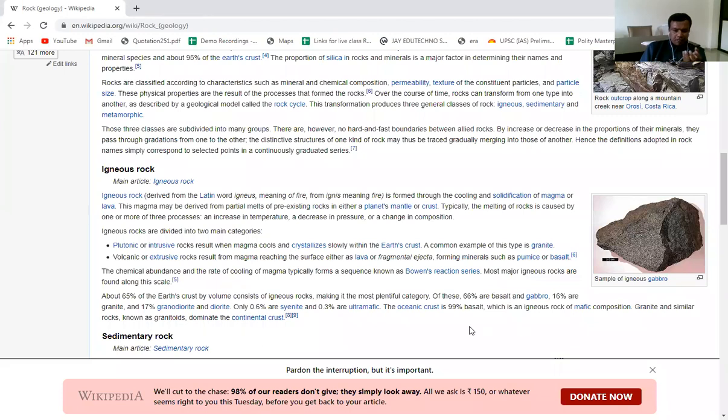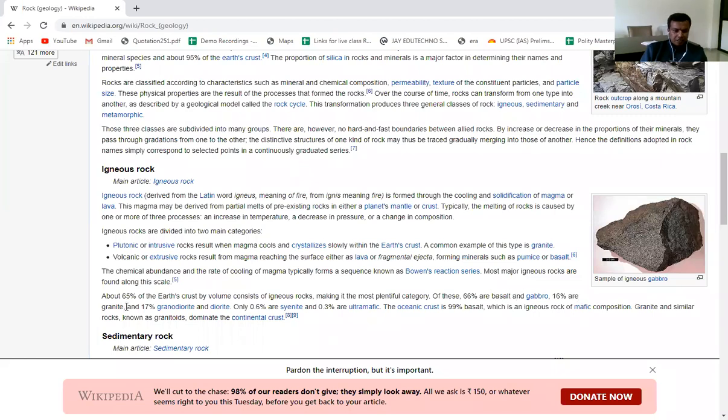Basalt rock, you know, the black stone that is used for building houses, that is called basalt rock. So basalt is the best example of igneous rocks. We can see that most of Maharashtra, most of the peninsular plateau of India, is made up of basaltic rock, and that is why the color is black. So igneous rocks normally have a black color.